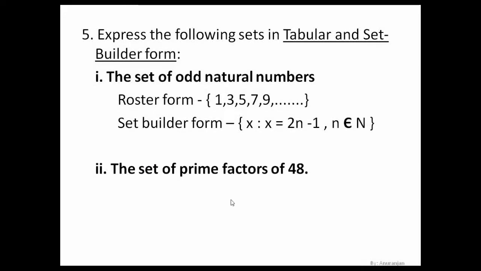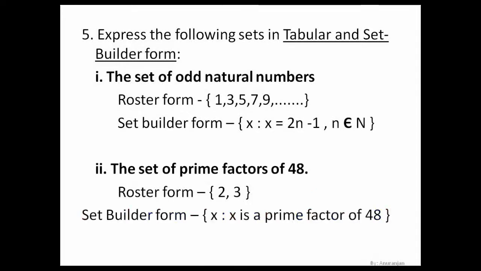So if you keep trying, you'll find that the ultimate prime factors of 48 that we'll get will be 2 and 3, and no other prime factor of 48. Okay, next let's write it in set builder form. It is very easy now to write in set builder form: x such that x is a prime factor of 48.